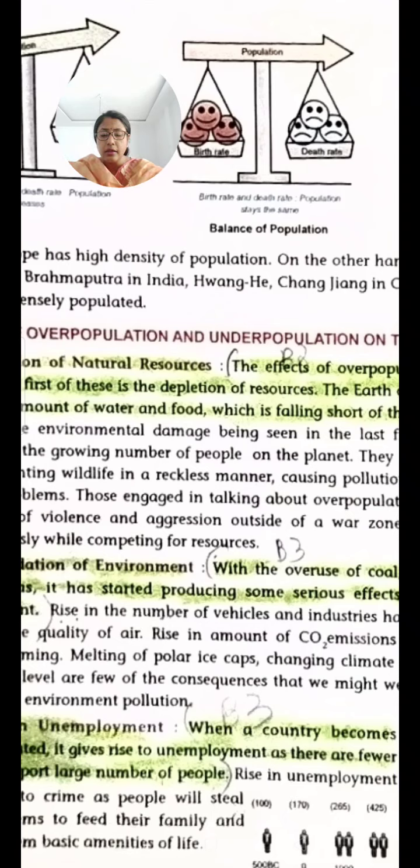There is a competition between people to get these resources, and as such, the crime rate increases. People are in aggression, there are acts of violence, there are crimes, and that is what happens when there is overpopulation.